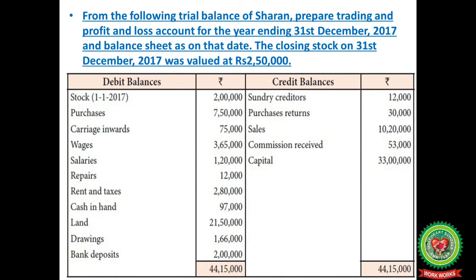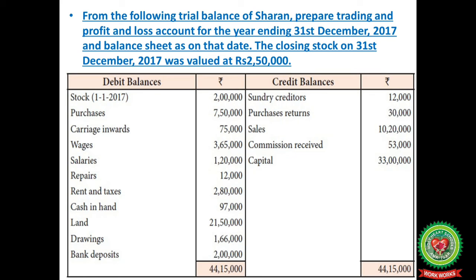From the following trial balance of Sharan, prepare trading and profit and loss account for the year ending 31st December 2017 and a balance sheet as on that date. Closing stock on 31st December 2017 was valued at Rs 2,50,000. We have some debit and credit balances.